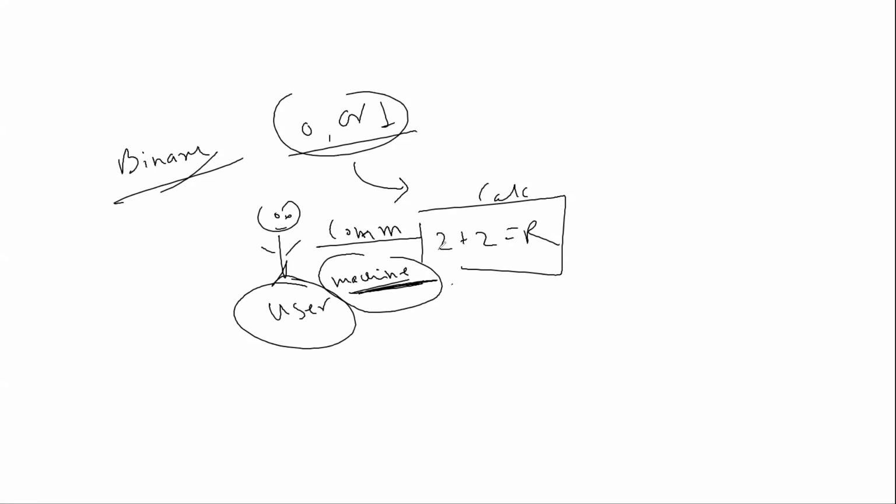It gives the input by tapping certain buttons, and that language converts these inputs into some binary form, calculates the result and displays the result as 4. So the very first language was binary language. The second language,